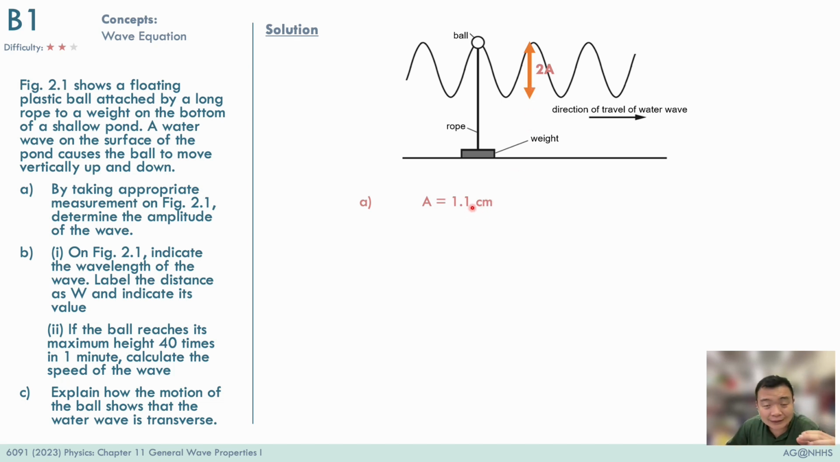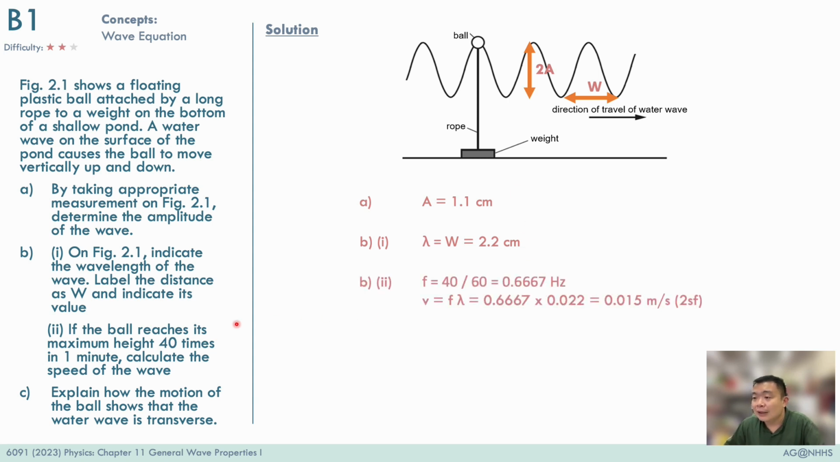You might get a different answer based on the printout, but as long as you recognize that this height over here is double the amplitude, you should be able to get the correct answer. In part B, this distance from a trough to a trough, or you can also use the distance from a crest to a crest, or the distance from this rest position to the second rest position, skipping one rest position. All these are distances that represent the wavelength of the wave.